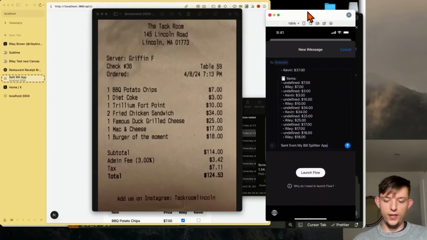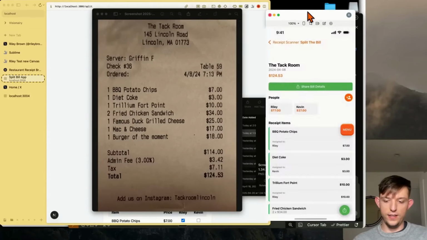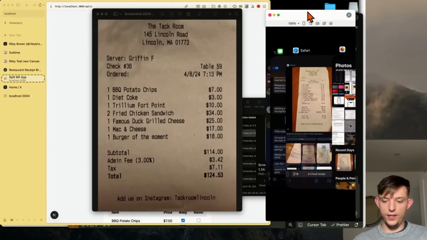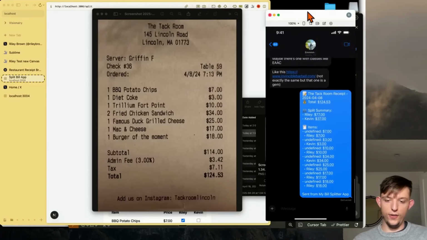And so I'm gonna go ahead and send it to my girlfriend, Emily, even though I did put in Kevin. But as you can see here, the total, tack room receipt, split Riley, Kevin, and there it is. There's all of the items sent from my bill splitter app. And that's a pretty cool feature. You can just in one click share it with whoever you want. And that would be good to share in the group chat if it was a bigger group. And so this is just another good example of a cool workflow that you can create in just a few prompts directly from your phone. And you could also create something like this in Cursor. I just think it's easier, you know, on your phone, just like this.